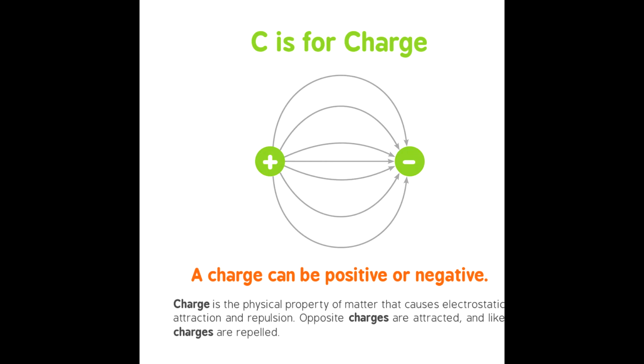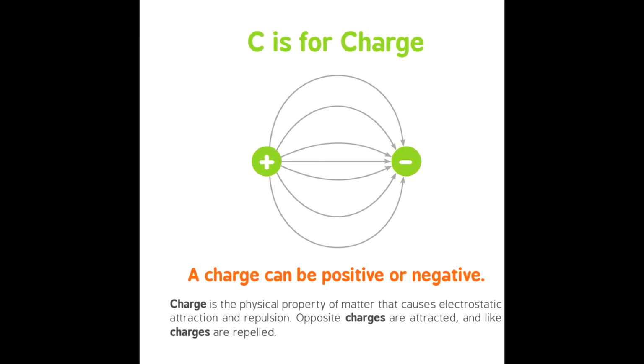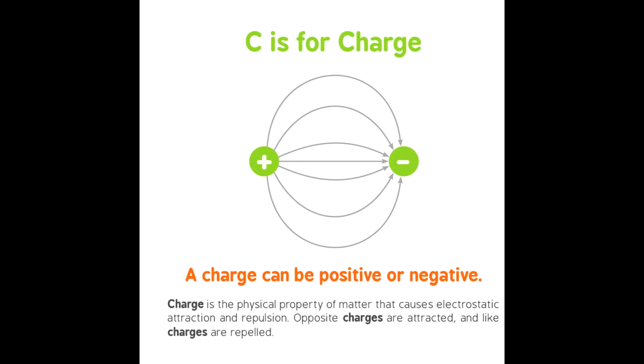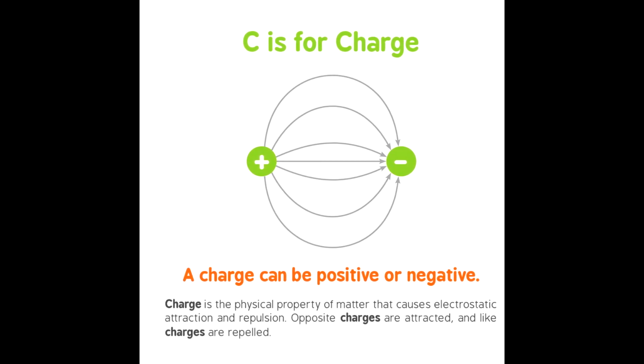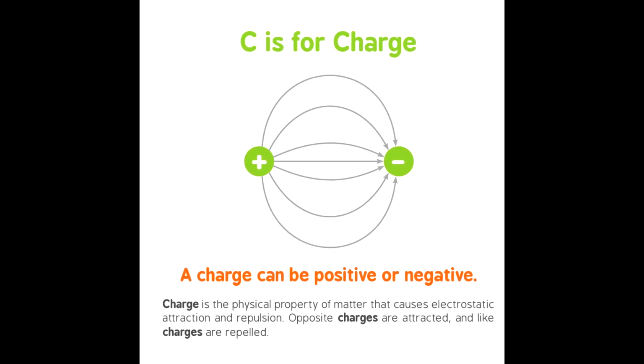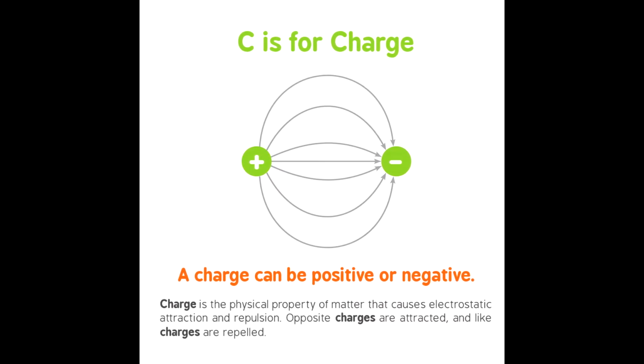C is for charge. A charge can be positive or negative. Charge is a physical property of matter that causes electrostatic attraction and repulsion. Opposite charges are attracted, and like charges are repelled.